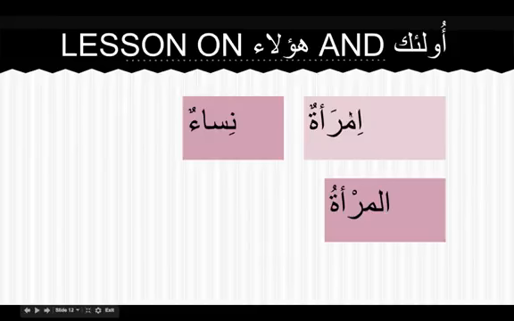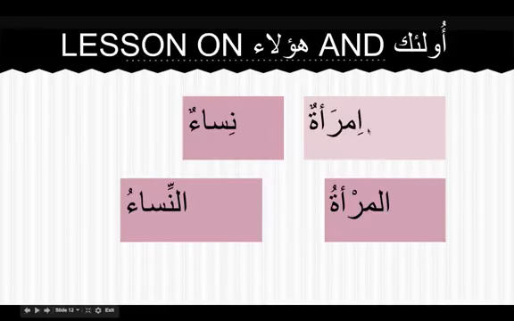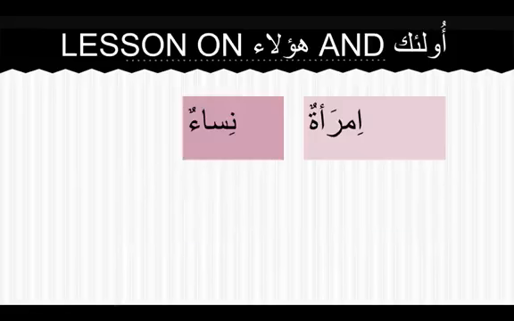Because you cannot pronounce the sukoon, it changes: the sukoon will change into fatha, and the fatha will change into sukoon. If it is without al, indefinite, we say imra'atun. If it is definite, al-mar'atu. This is what we need to know about this sentence.